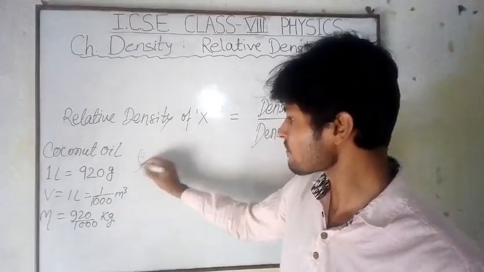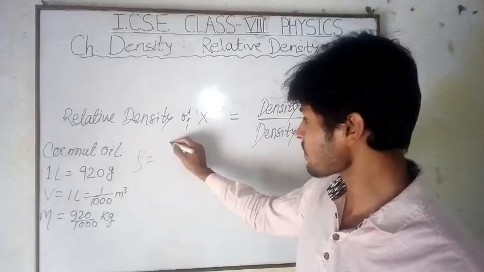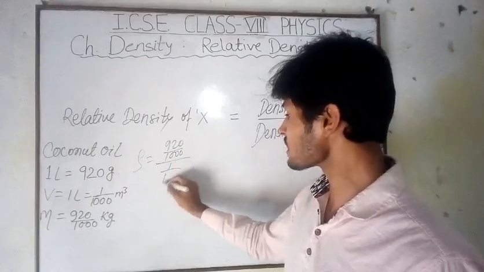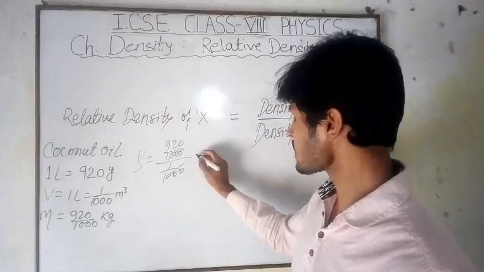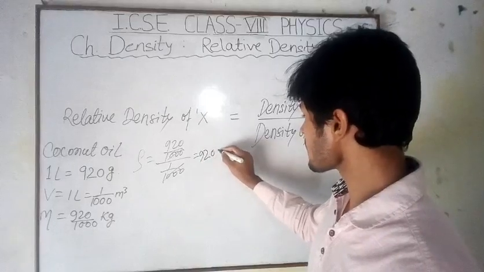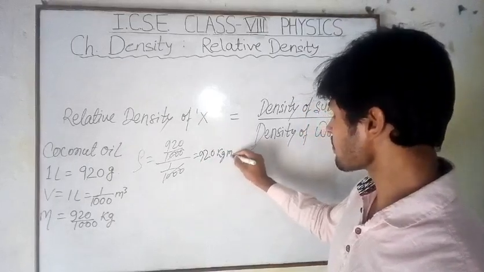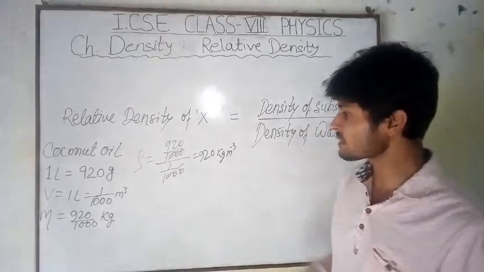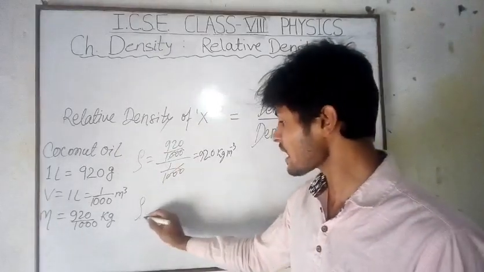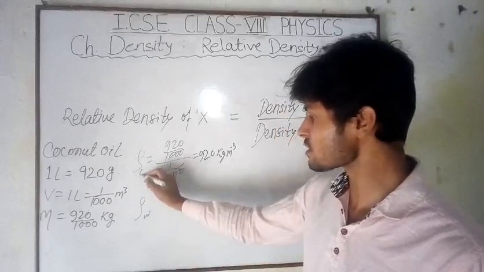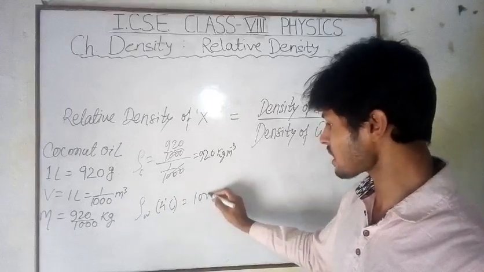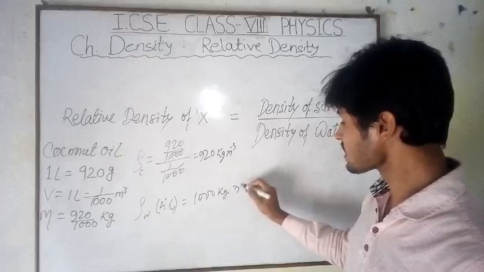So the density of the coconut oil is the mass per unit volume, so 920 by 1000 divided by 1 by 1000. Here the 1000s cancel, and we will get 920. So this is 920 kg per meter cube. So 920 kg per meter cube is the density of coconut oil. Now, what is the density of water at 4 degrees Celsius? This is the density of coconut oil and this is the density of water at 4 degrees Celsius. So the density of water at 4 degrees Celsius is 1000 kg per meter cube.